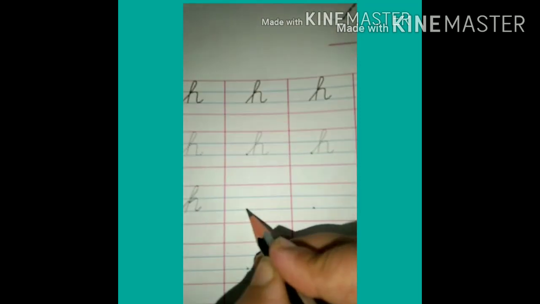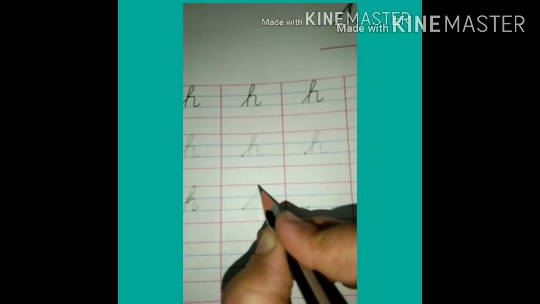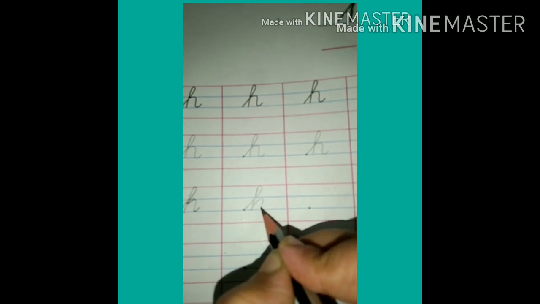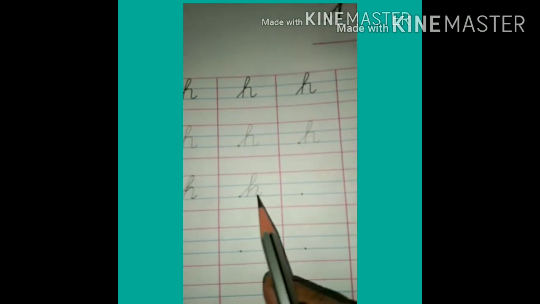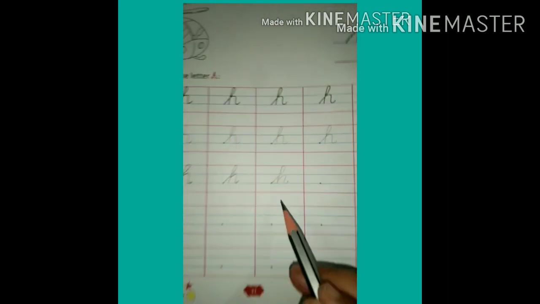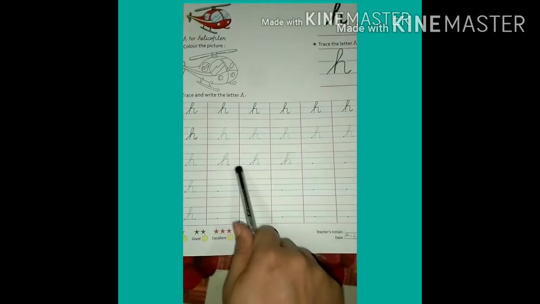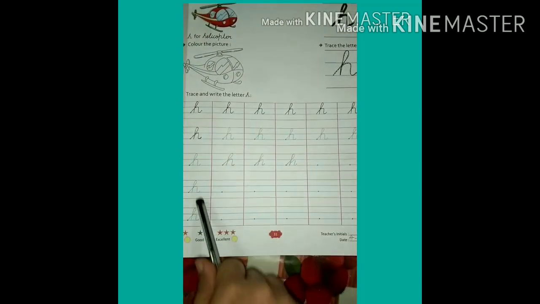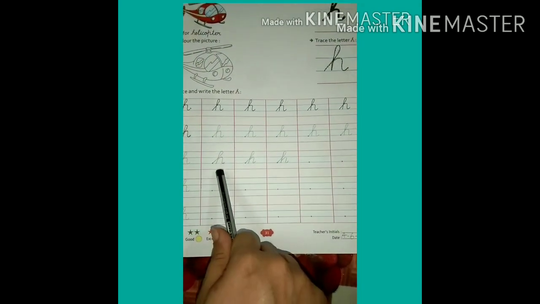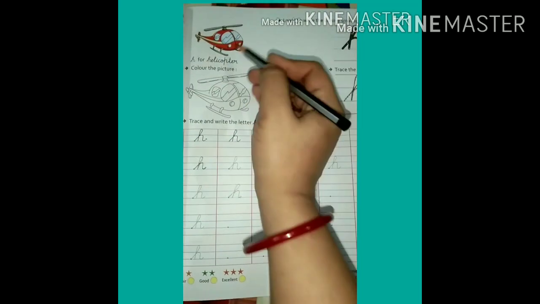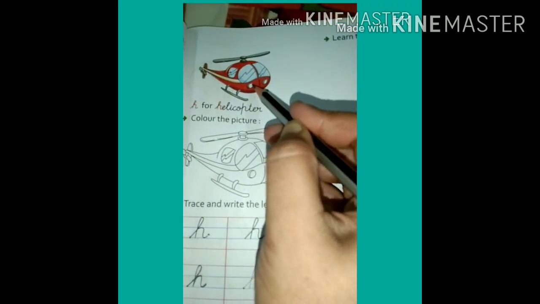Now, this one I am going to show you how you will write this H. See, this is small cursive H. Children, you will complete this whole page like this. Complete these dotted H's, running the pencil on those, and then write with pencil here in the full page H's, and color this helicopter according to the picture like this.